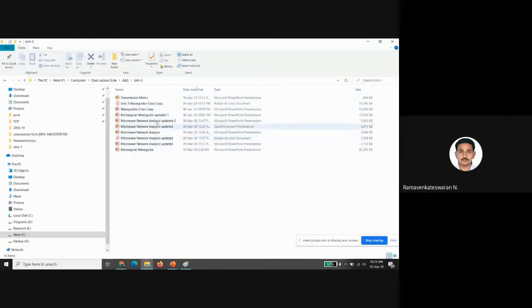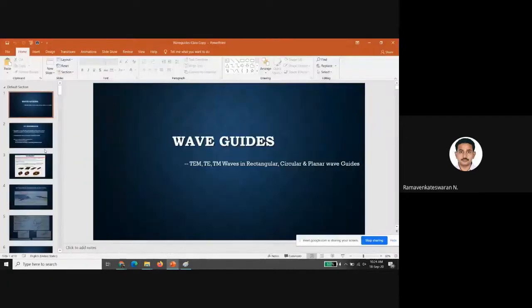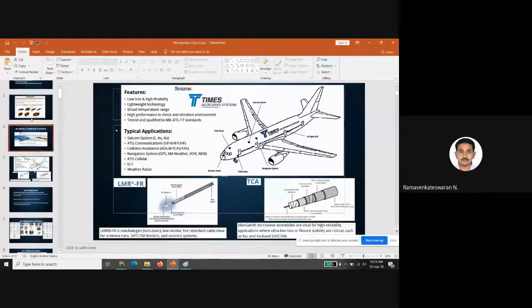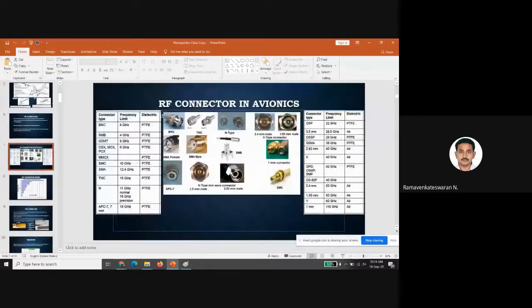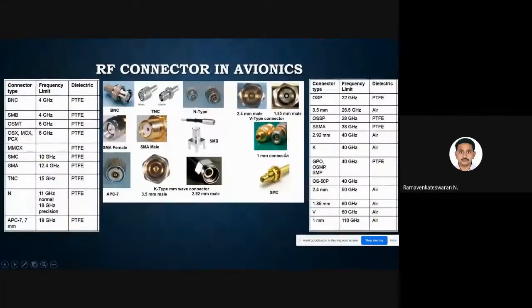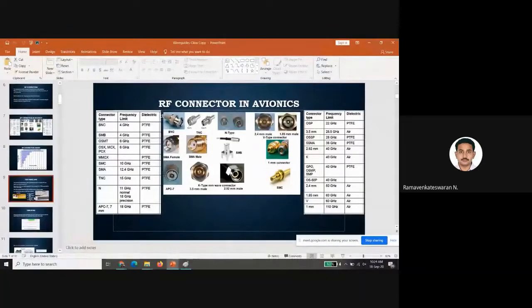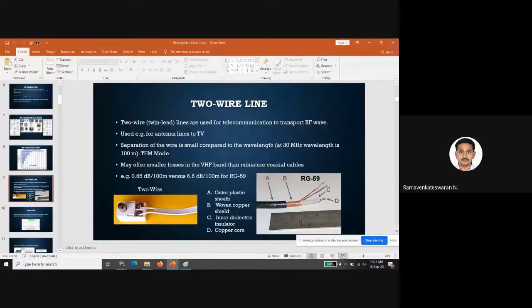Let us see. These are typical, probably these are the connectors. Okay, I'm not sure whether you have seen some of the connectors. These are the RF connectors, and also the cables, see, you can see the cables here.